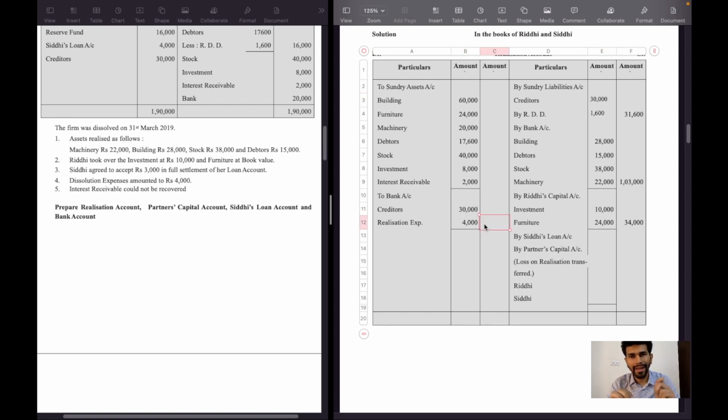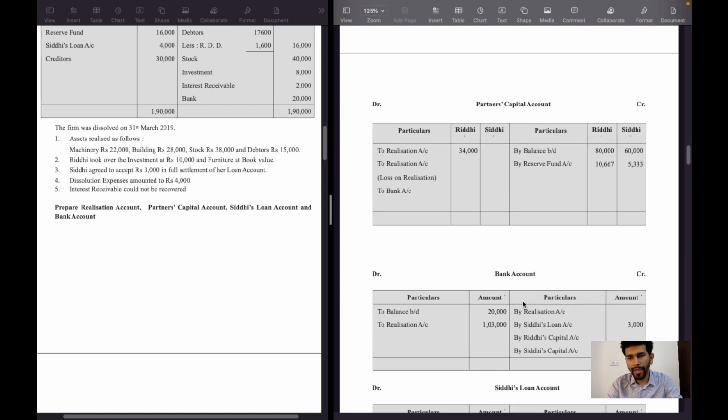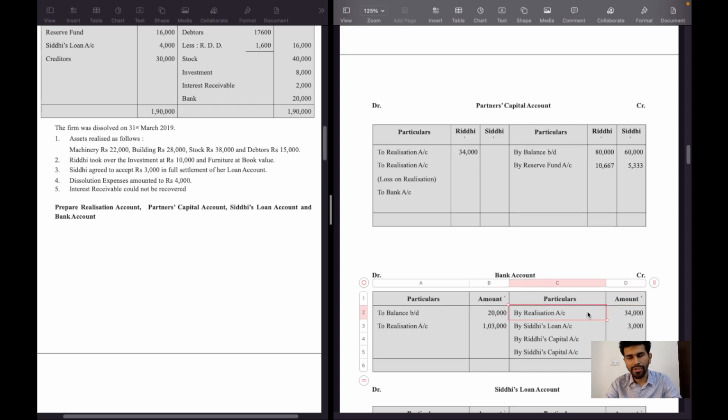This is a hidden entry. 34,000 rupees will be in the outer column, and the second effect will be bank account credit side by realization account 34,000 rupees. This is realization of liabilities.